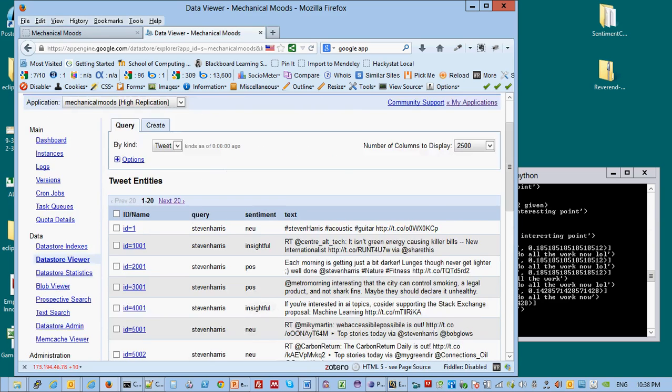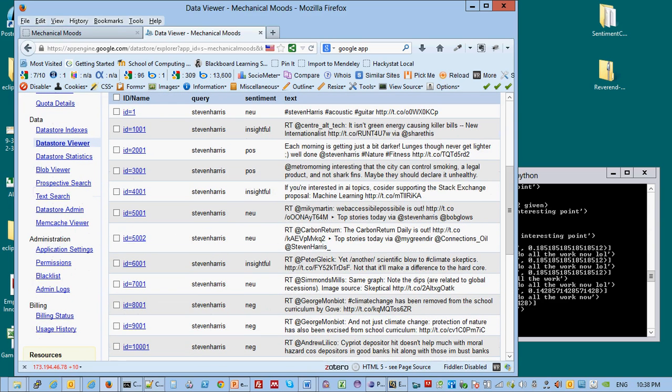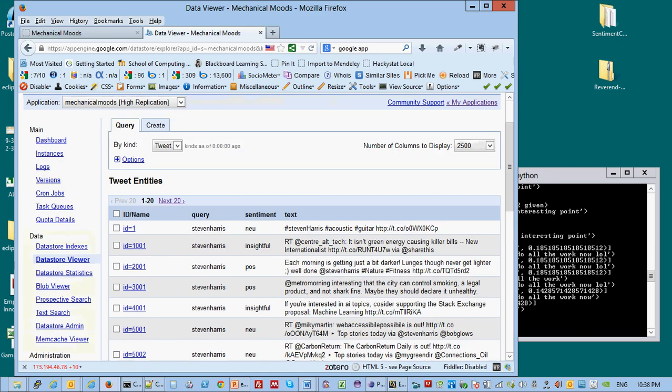On the back end, you can look at the data store. It holds all of the data, so the system continuously learns over and over. And here you'll see where it's got the queries. I just queried my name as a student name, and then it's got the different sentiments that are attached to the different posts as it goes. And so it just continues on.